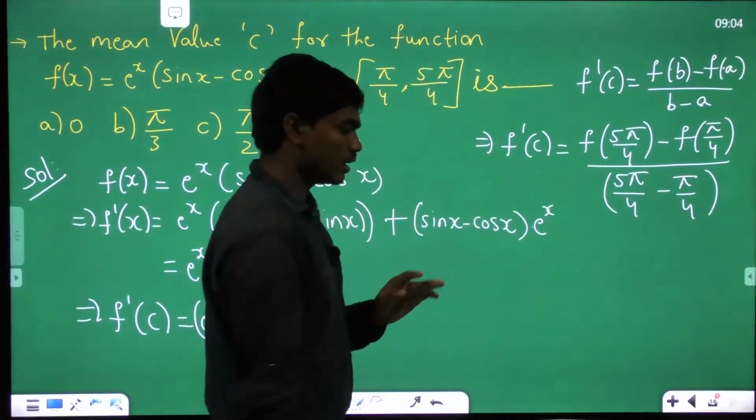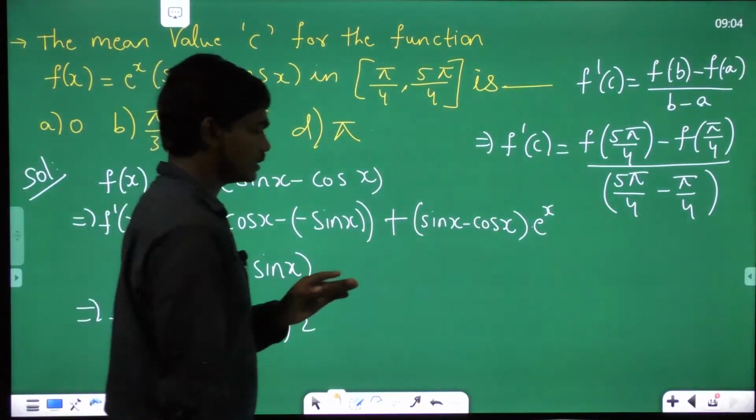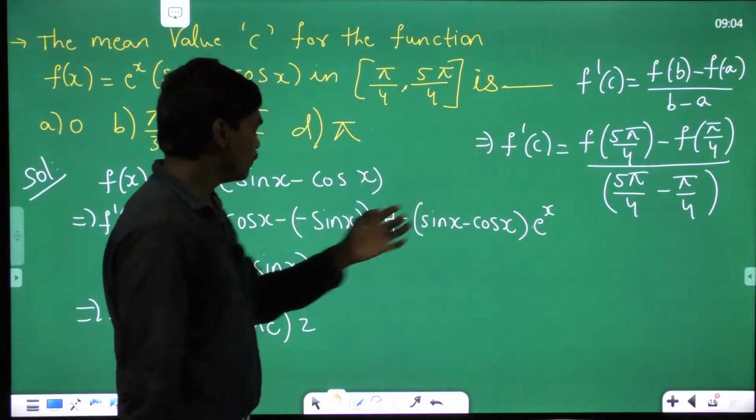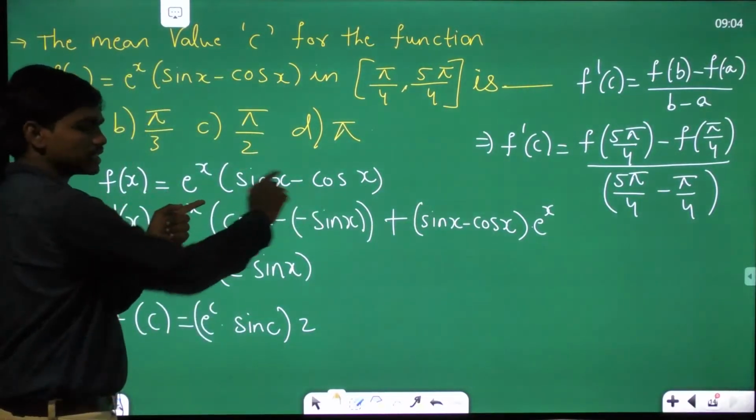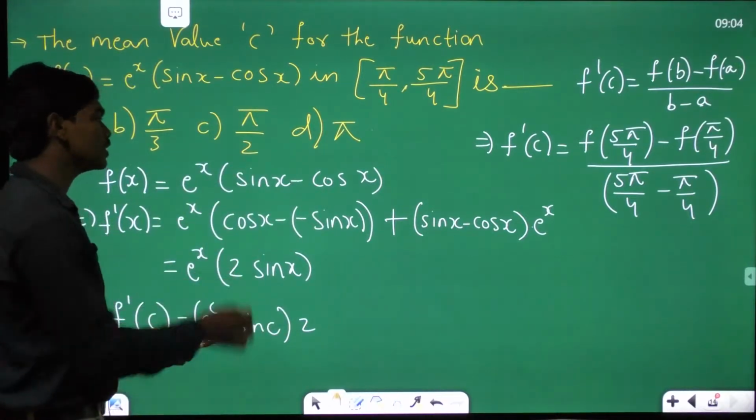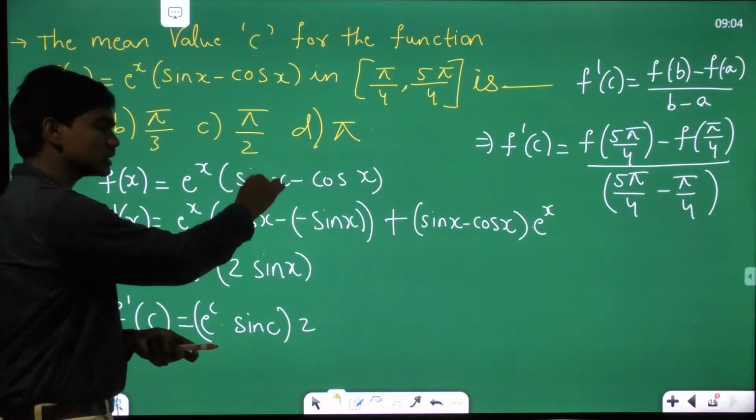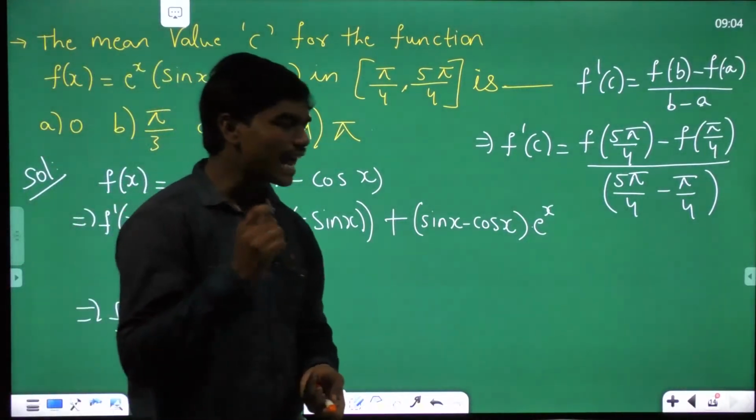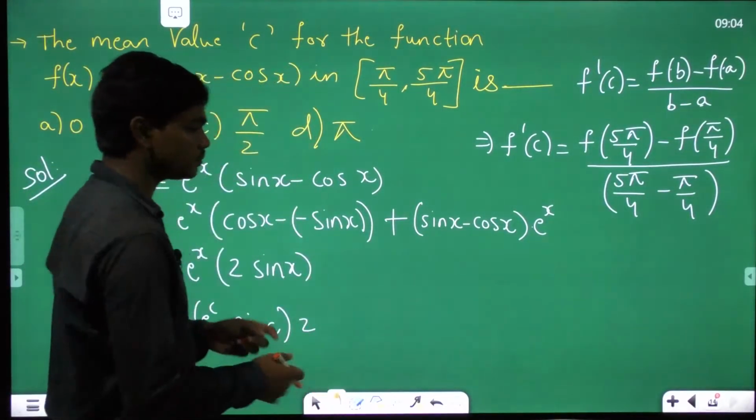Correct? Now, see one thing here. f of 5 pi by 4 minus f of pi by 4. Which means this is basically your f of x, e power x into sin x minus cos x. So if you calculate e power 5 pi by 4 into sin 5 pi by 4 minus cos 5 pi by 4. I hope some of you are using a calculator for this, but actually if you see,